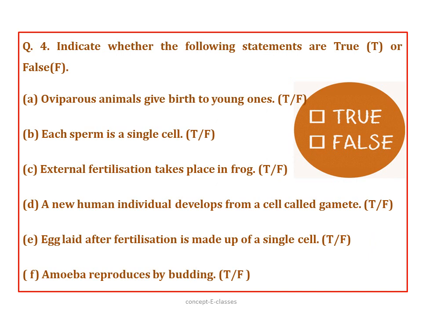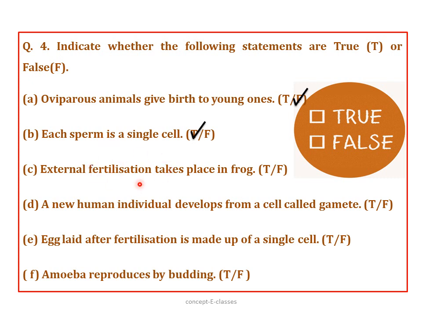Question number 4. Indicate whether the following statements are true or false. A. Oviparous animals give birth to young ones. Is it true or false? Oviparous animals lay eggs and the young one hatches from these eggs. Hence, the answer is false. Oviparous animals do not give birth to young ones. B. Each sperm is a single cell. The answer is true. Both sperm and ovum are single cells.